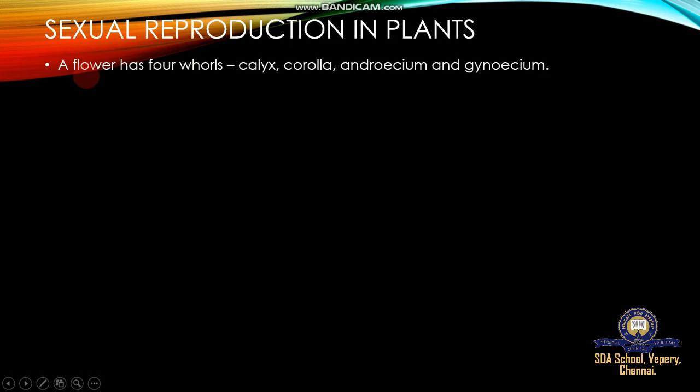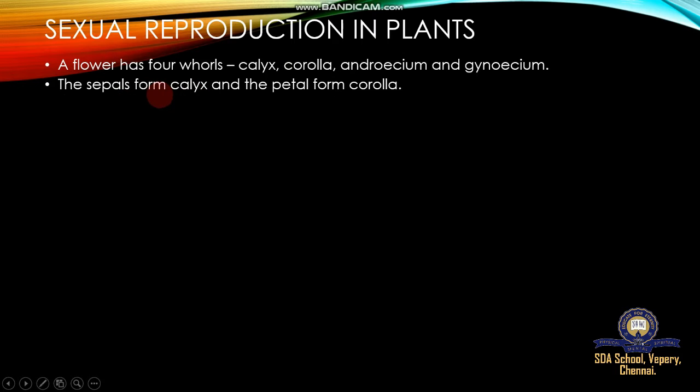Already we completed the second lesson up to vegetative reproduction. Now it goes to sexual reproduction in plants. Sexual means union of male and female gametes in plants. How do they reproduce? The sexual reproducing part of plants is called a flower. A flower has four whorls: calyx, corolla, androecium and gynoecium. It's a major part of all plants.